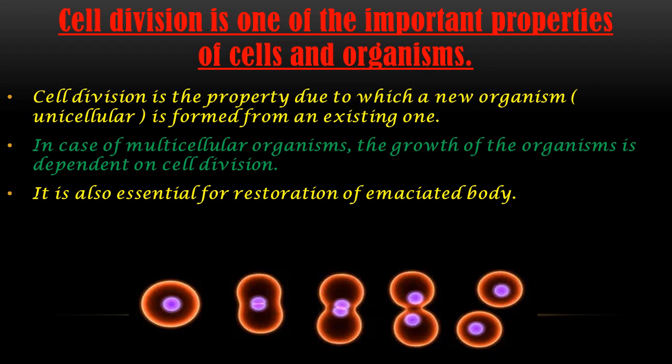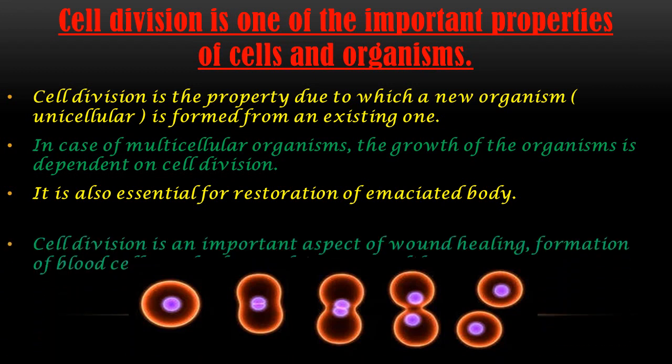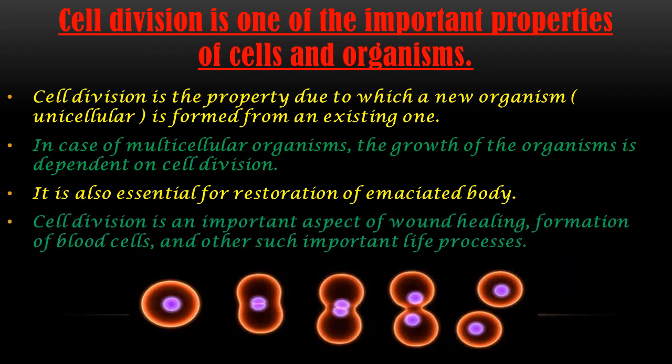It can be restored by cell division, because in cell division the single cell divides into multiple cells. Cell division is an important aspect of wound healing, formation of blood cells, and other such important life processes. So formation of blood cells like WBCs and RBCs takes place by the process of cell division, and cell division is also required for wound healing.